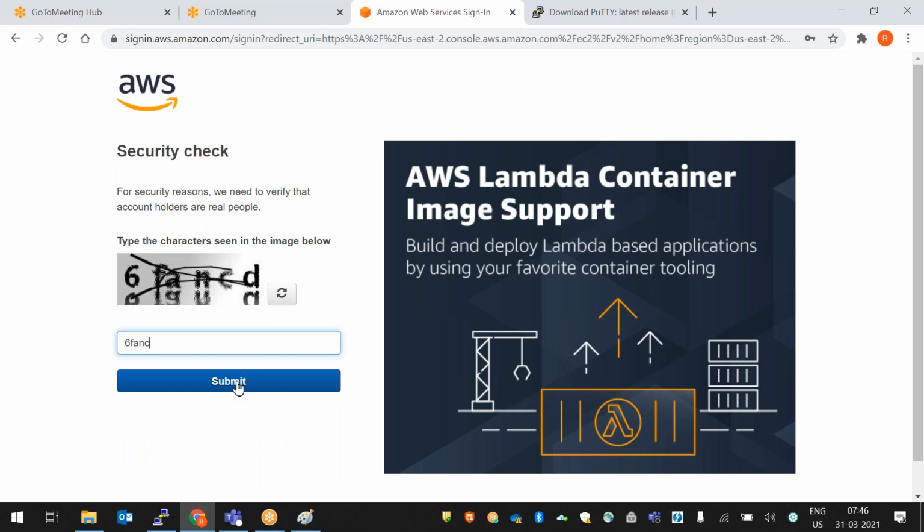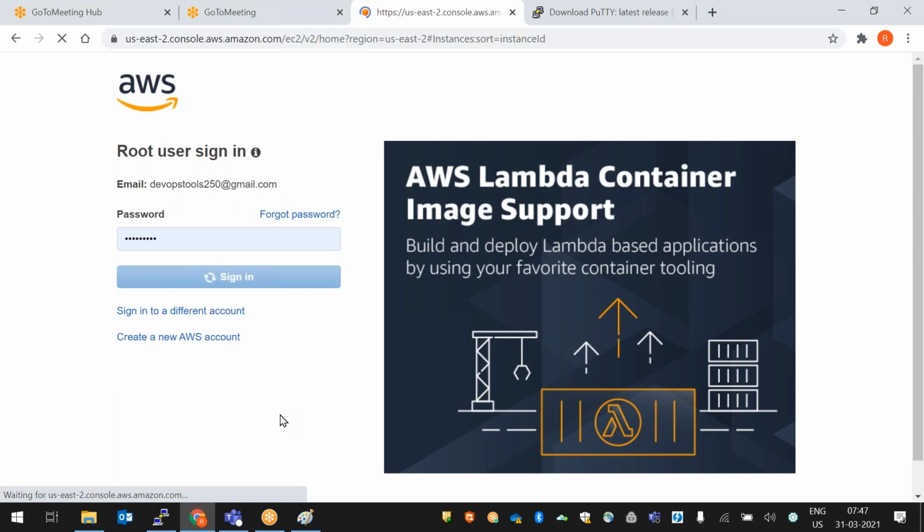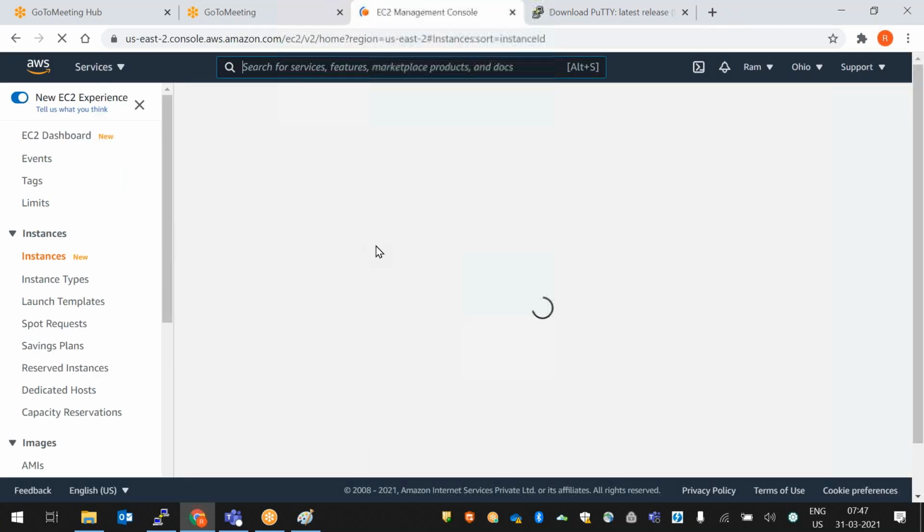Ram, is there any timeout time for this Amazon? Yeah, sometimes it will time out. So again, we need to log in. Nothing will be happening when we re-log in. Servers will be available. Okay.